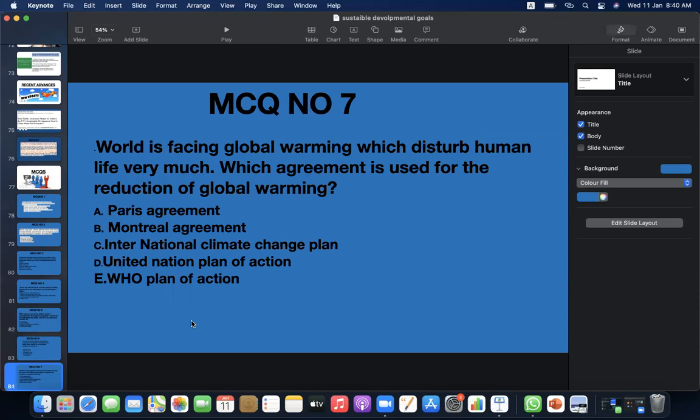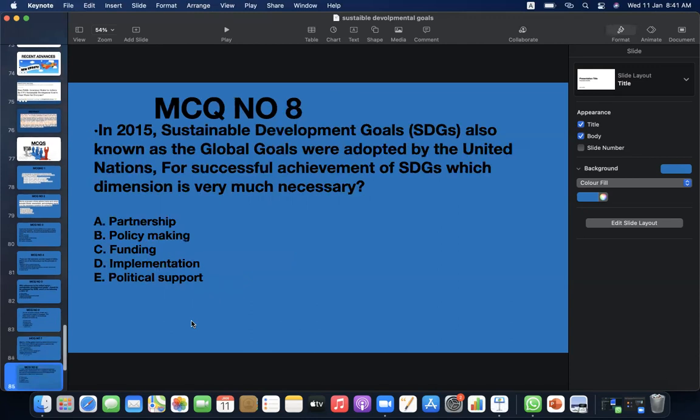MCQ number 7, world is facing global warming which disturbs human life very much. Which agreement is used for the reduction of global warming? A, Paris Agreement. B, Montreal Agreement. C, International Climate Change Plan. D, United Nation Plan of Action. E, WHO Plan of Action. It's A, Paris Agreement.